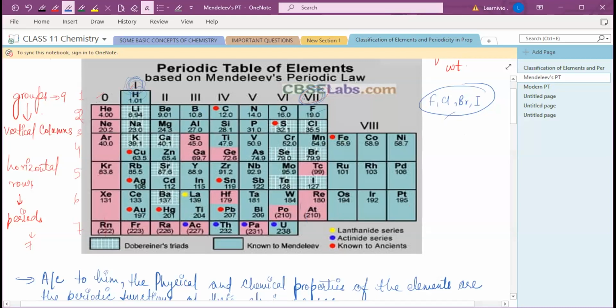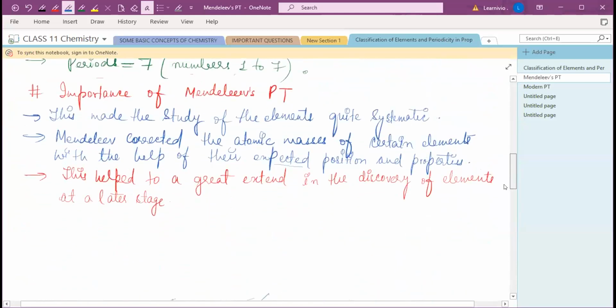So why is the position of hydrogen uncertain? Why did he put the hydrogen in the first group, why not in the seventh? So some scientists, उन्होंने ये कंट्रोवर्सी किया, उन्होंने ये क्वेश्चन रेज किया. So that's the major limitation of Mendeleev's periodic table: because the hydrogen position is uncertain, it was not fixed. So that was quite controversial. Got it?